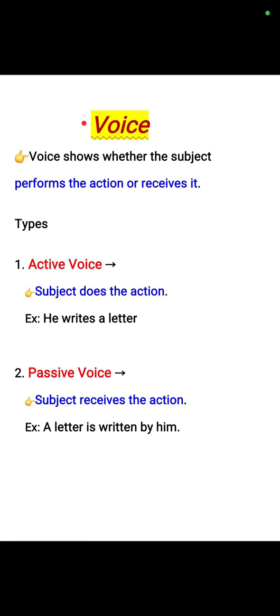Voice. Voice shows whether the subject performs the action or receives it. Types. Active voice. Here subject does the action. For example, he writes a letter. Passive voice. Here subject receives the action. For example, a letter is written by him.